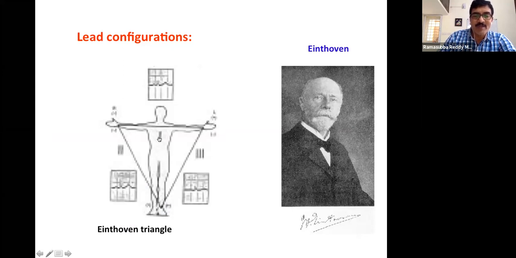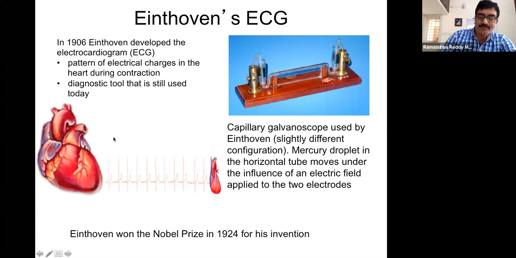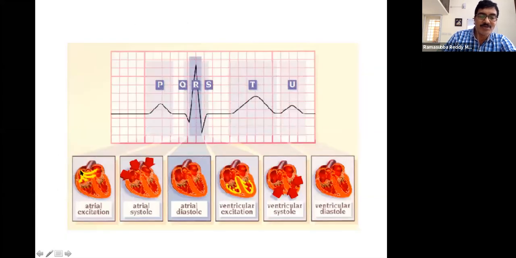Now if we stand up like this, this is the right arm, and this is the left arm, and this is the right leg, and this is the left leg. A person stands like this, and then, as I said earlier, the impulse starts with the SA node, and it will come to the AV node. Then it will go to the bottom of the heart, that is the apex, and then it will spread over the ventricular walls in this fashion.